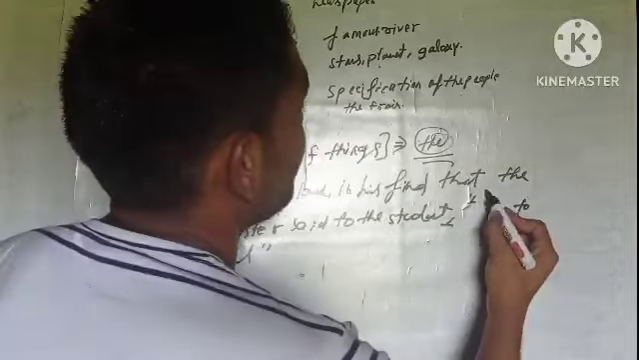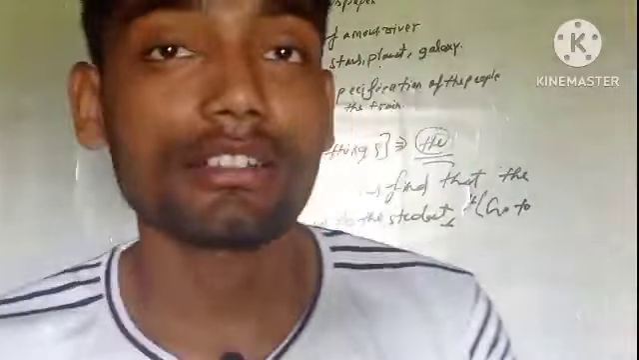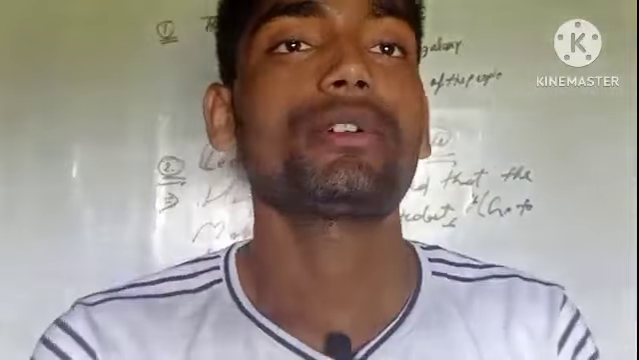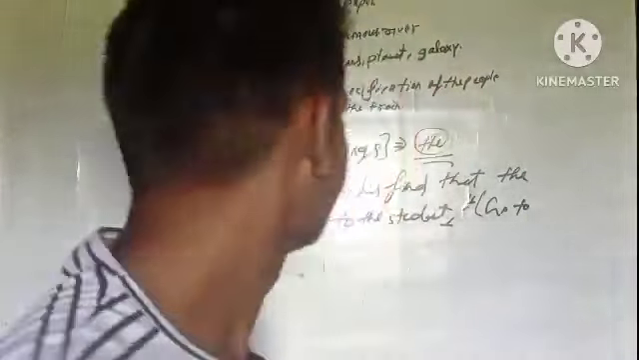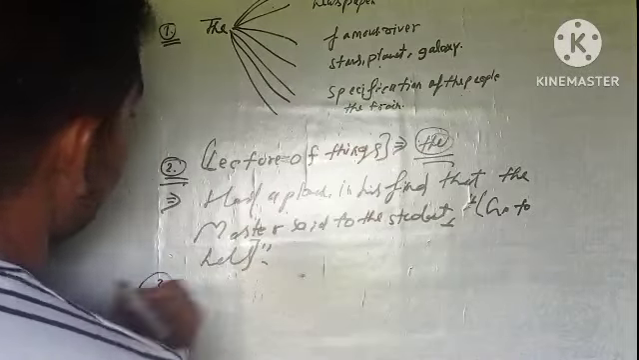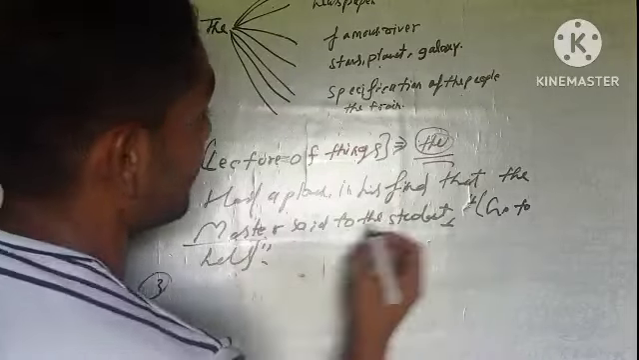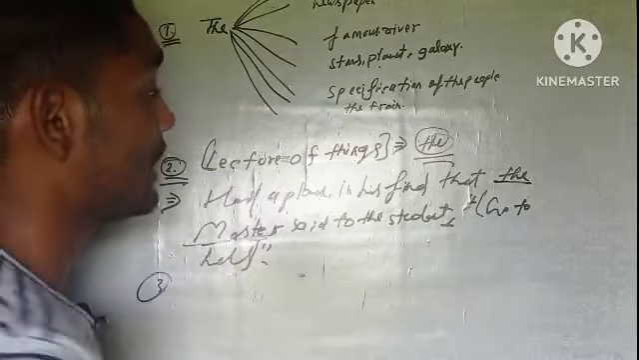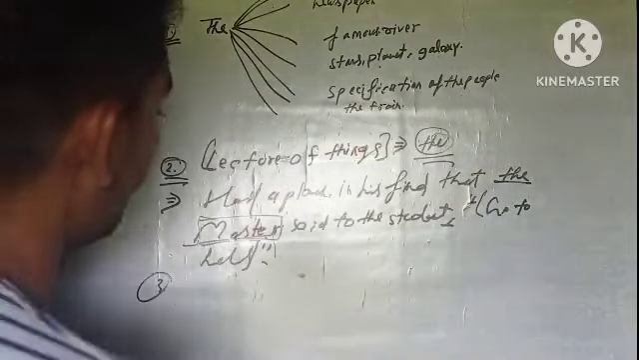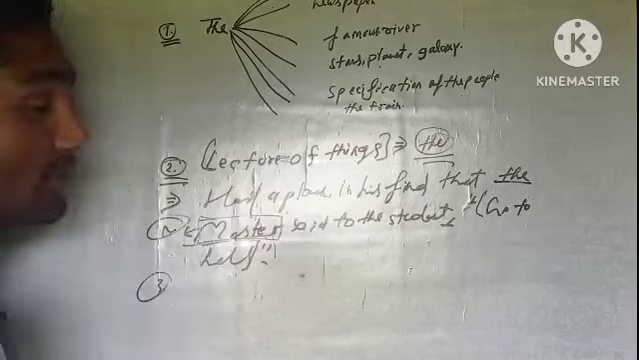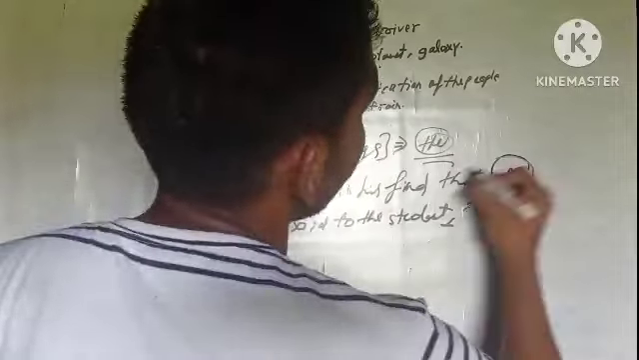So that means go to hell. Go to hell says that the master doesn't respect his most lovely and most dearly student. So where will we use the article "the"? We will use "the" before "master", because master is a noun. And which type of noun is this? This is a proper noun, and the article is used before it.